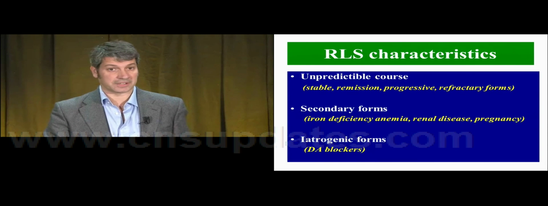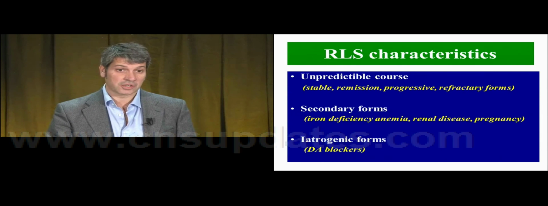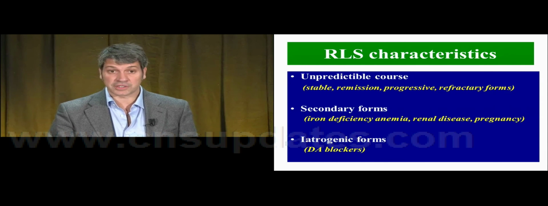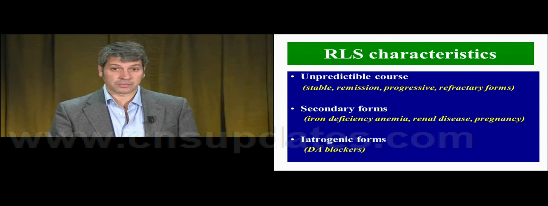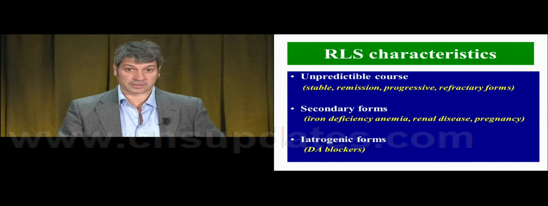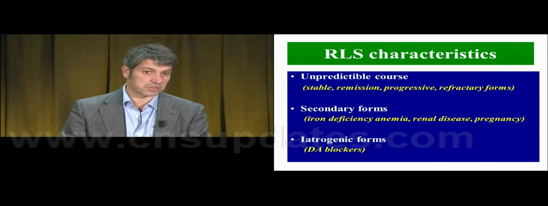We also have another characteristic: RLS has an unpredictable course. It can be stable in some patients. Some patients may tell you that they have some remission during months or even years. In other patients, they'll tell you that the symptoms are progressive. And there are some difficult cases that we call refractory forms, which are refractory to any kind of medication. We know very well that there are secondary forms.